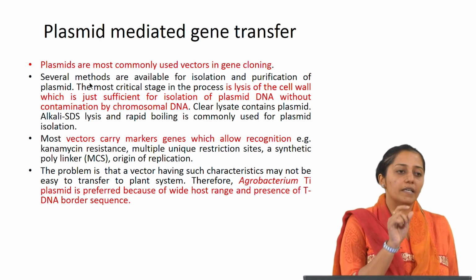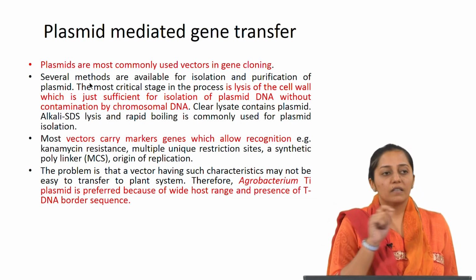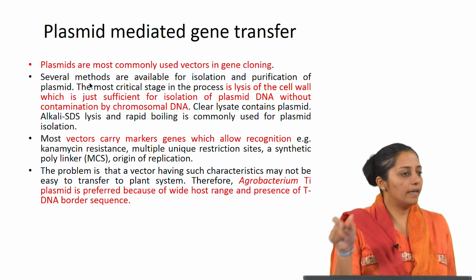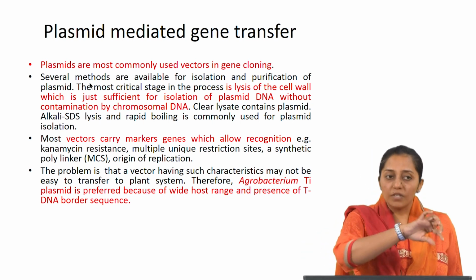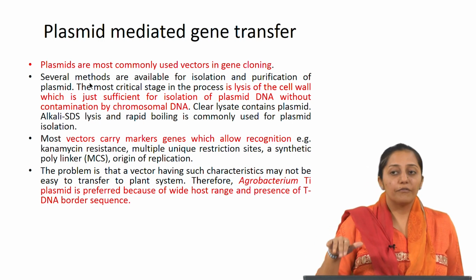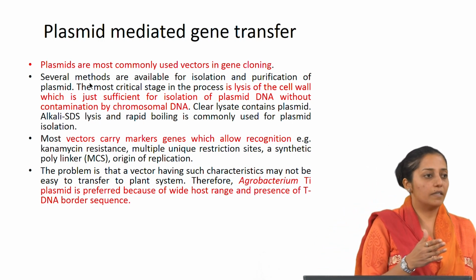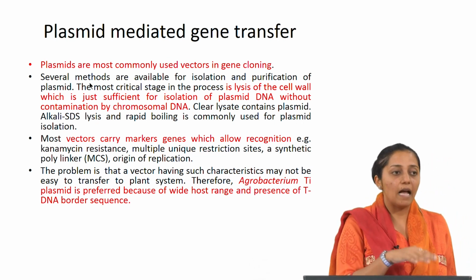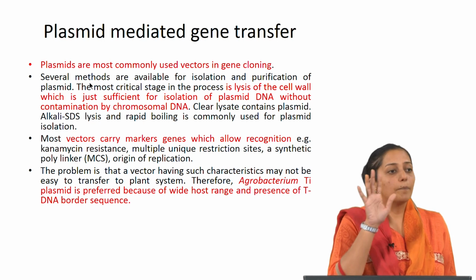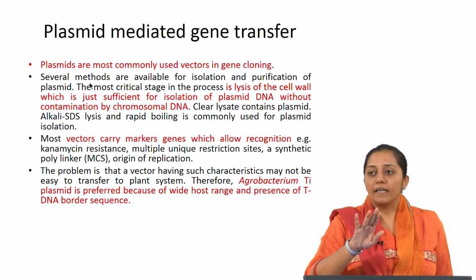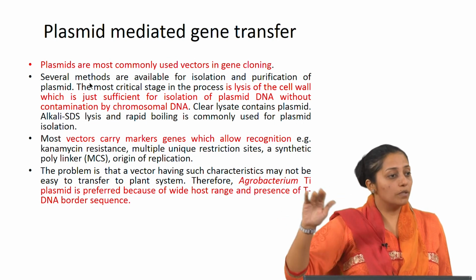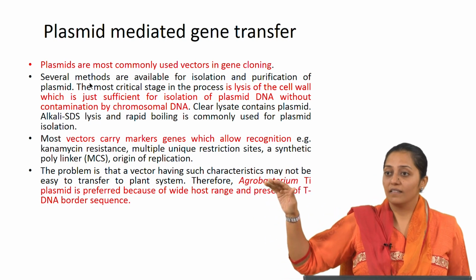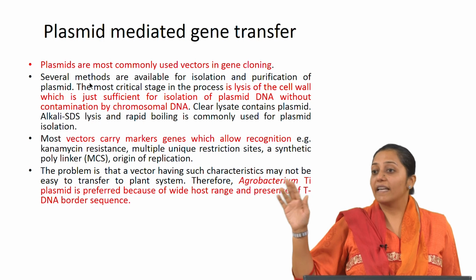Now this portion contains a right border and a left border. These are direct repeat sequences, 25 base pairs long. Outside this tDNA there are also different regions of the Ti plasmid or the Ri plasmid, with genes which are responsible for the cutting and multiplication of this tDNA, processing of this tDNA, then transfer of this tDNA into the plant cell, protecting it there till it reaches the chromosome of the plant cells and gets integrated.